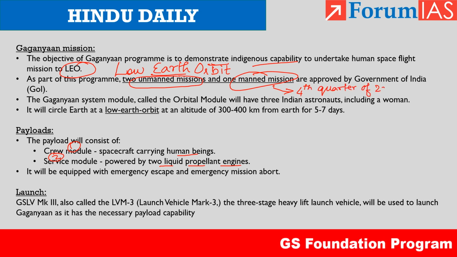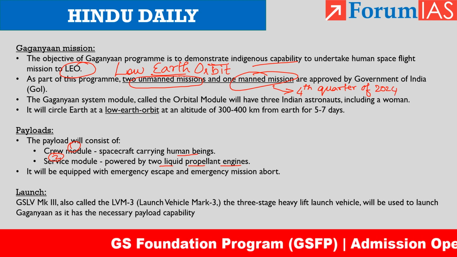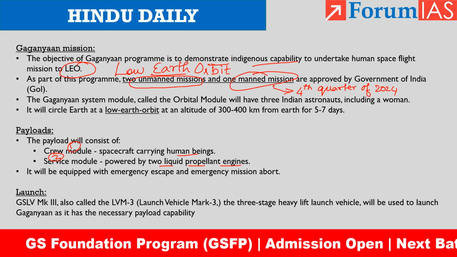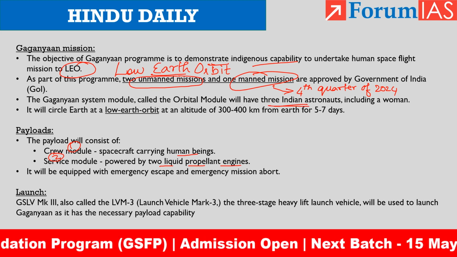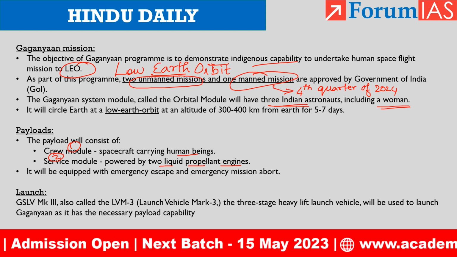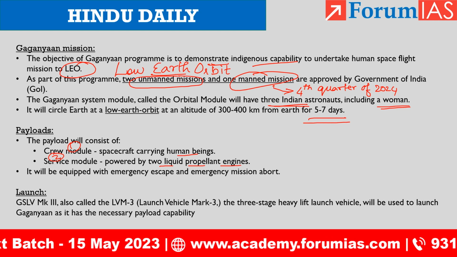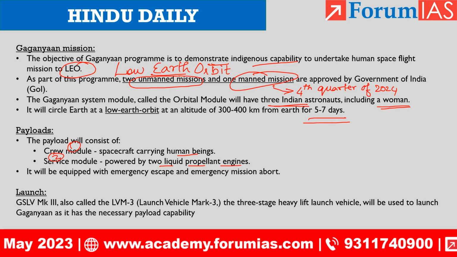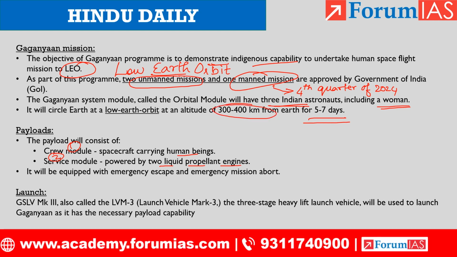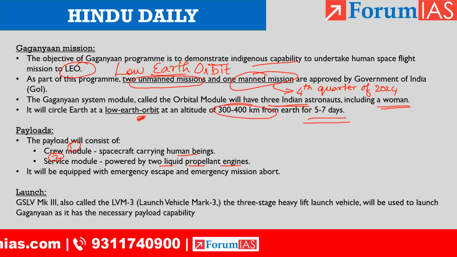So how many humans from India are going into space? There will be 3 Indian astronauts, including a woman astronaut. Already I said that they will carry out experiments in the low Earth orbit for 5 to 7 days, and the altitude is 300 to 400 kilometers. That is the extent of low Earth orbit.